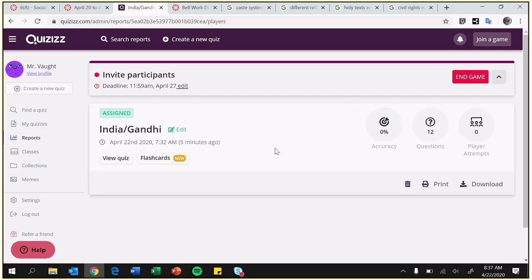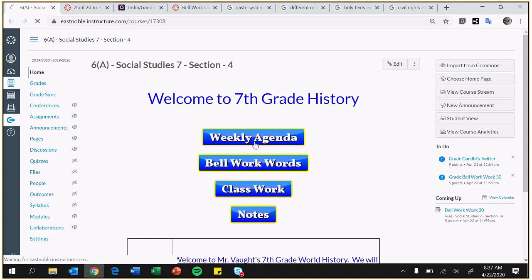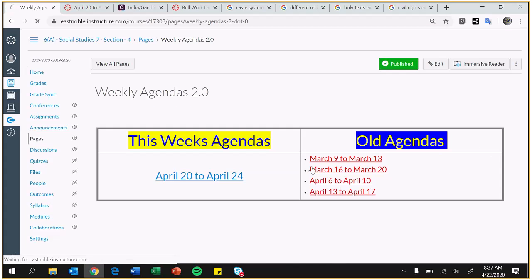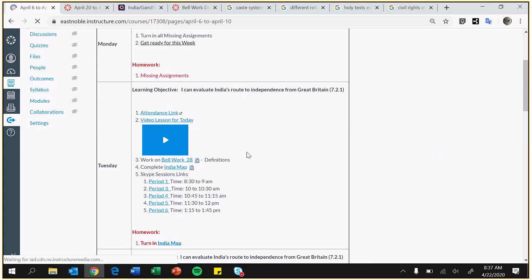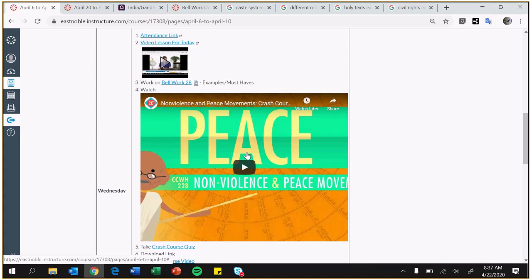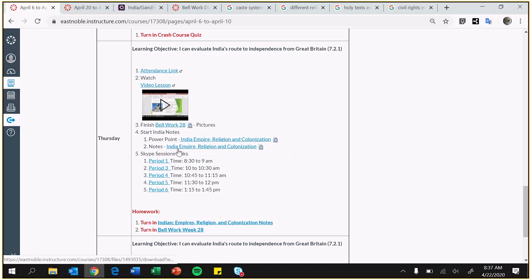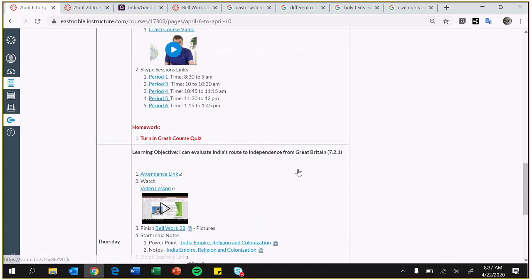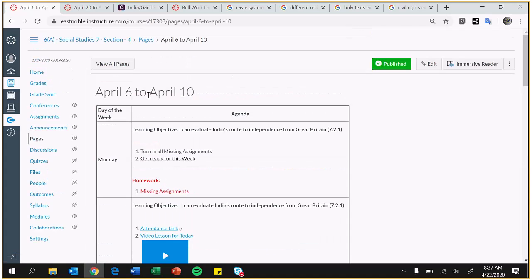It's all over my notes and what we've been talking about. So it's over Gandhi and India. Over the India notes, I literally took my PowerPoint and just made questions based off of that, and then what we learned about Gandhi. Okay, so some of the answers are not in the PowerPoint, but the majority of them are. So just go back and look at that PowerPoint that we did weeks ago. If you go back to the weekly agenda, I want to say it's in this one. Yeah, this notes. Okay, so the India, this PowerPoint, India, Empire, Religion. In this week, April 6th to 10th, it's over those notes.